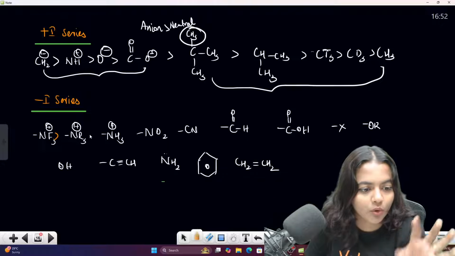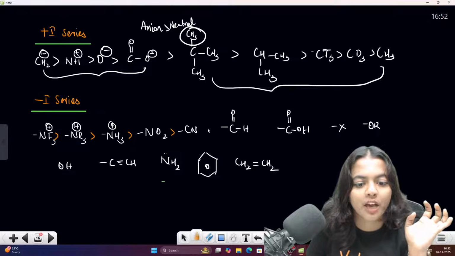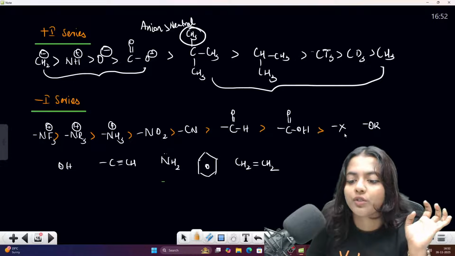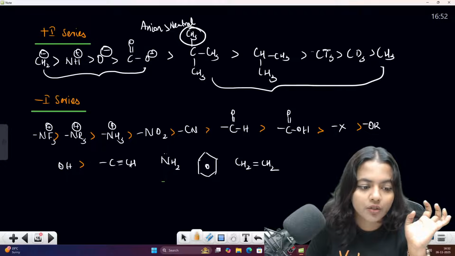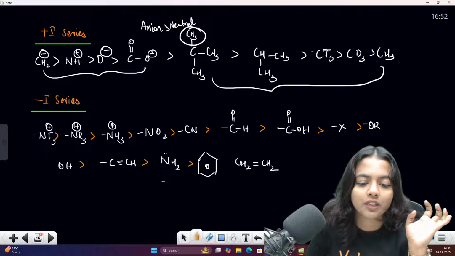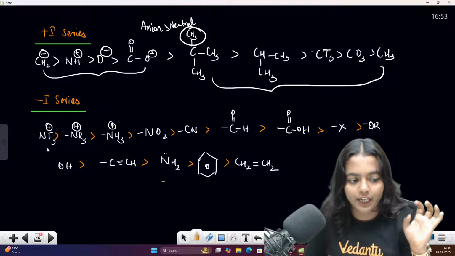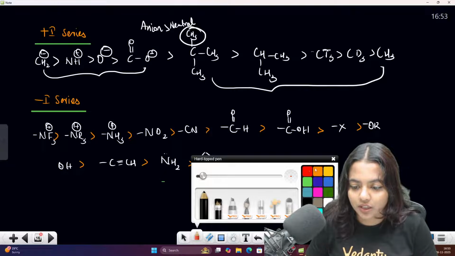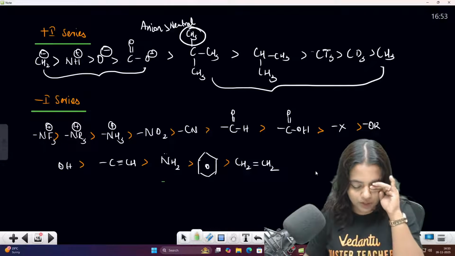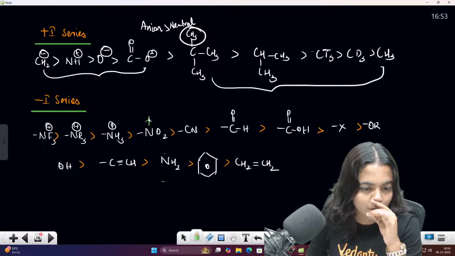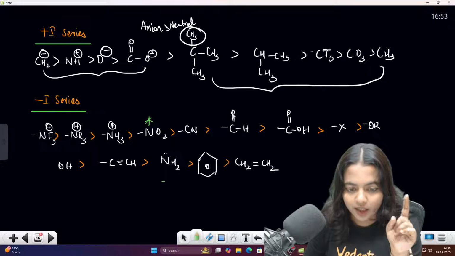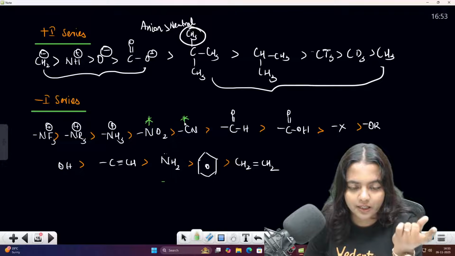So this will be more strength, I'm telling you. Which one will be showing more minus I effect, which one will be showing less minus I effect. So alkene will be having less minus I effect, and NF3 will be having more minus I effect. Now let me tell you one thing, children. These are the ones you have to get an idea about. Which are the ones they will be asking? They will be asking surely about the CN. NO2 you can expect whenever the minus I effect comes.